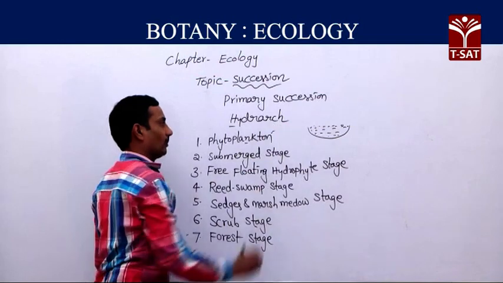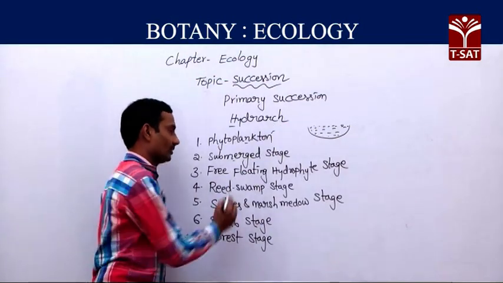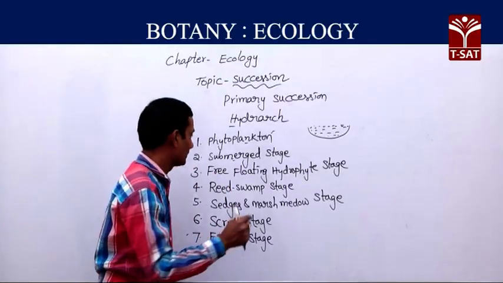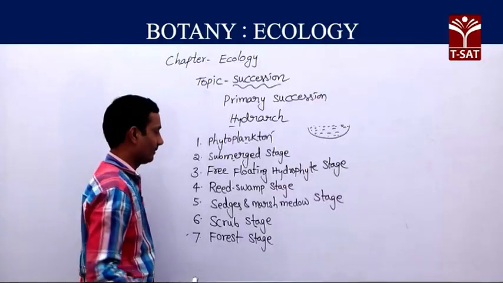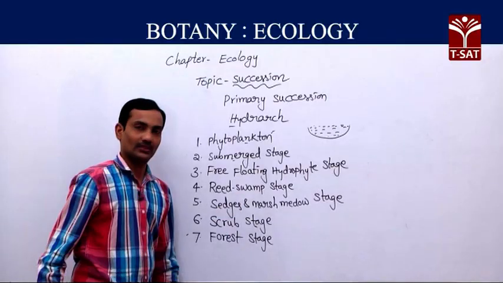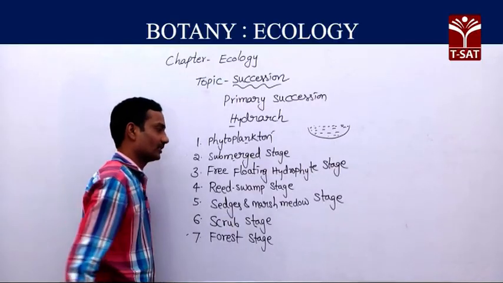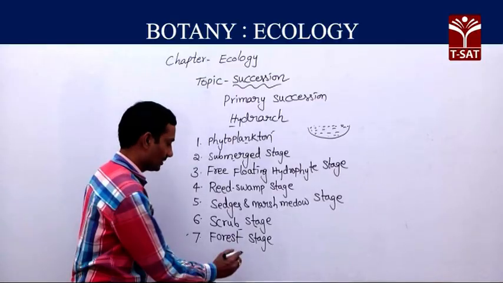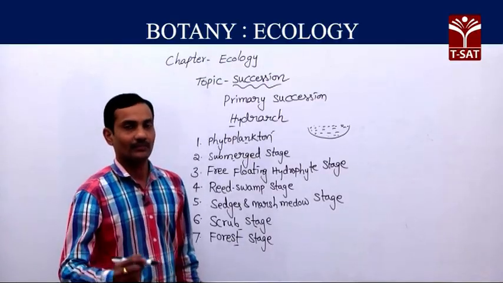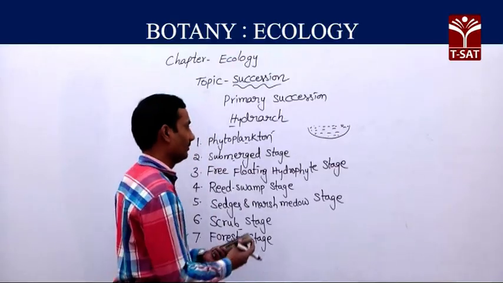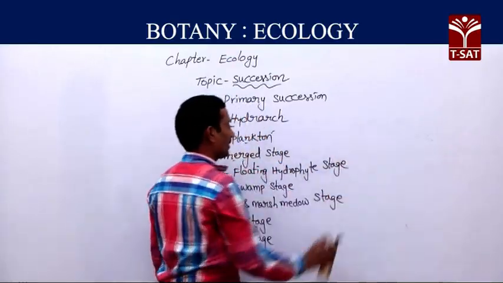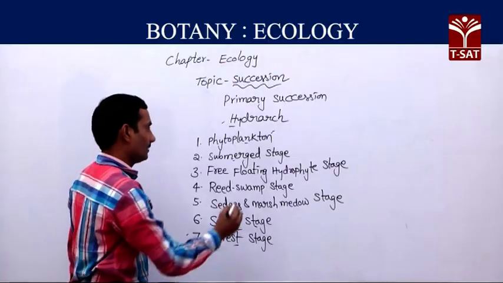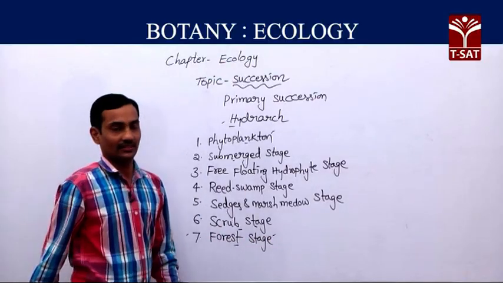Afterwards, submerged plants will appear in that pond. Then free floating hydrophytes will appear. Then reed swamp stage. Then sedges and marsh meadow stage. Afterwards scrub stage, and finally forest stage. With the help of an example we can easily understand all these stages, how hydrarch succession ends at the forest stage.